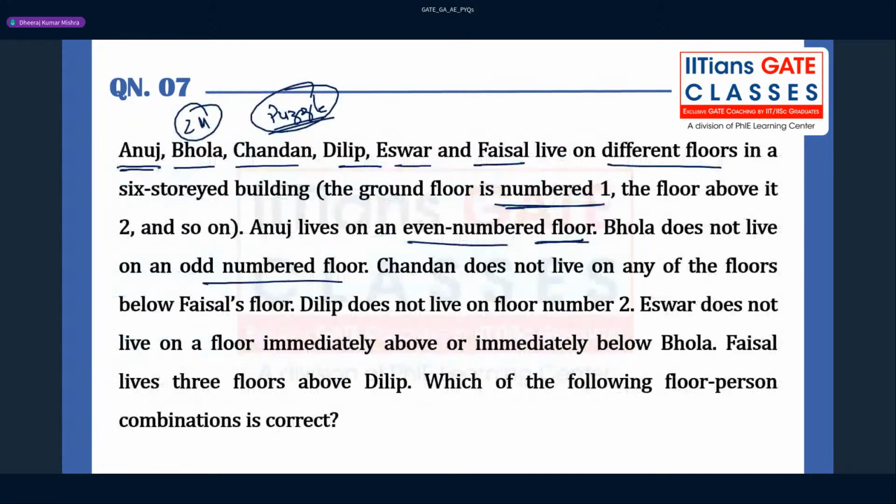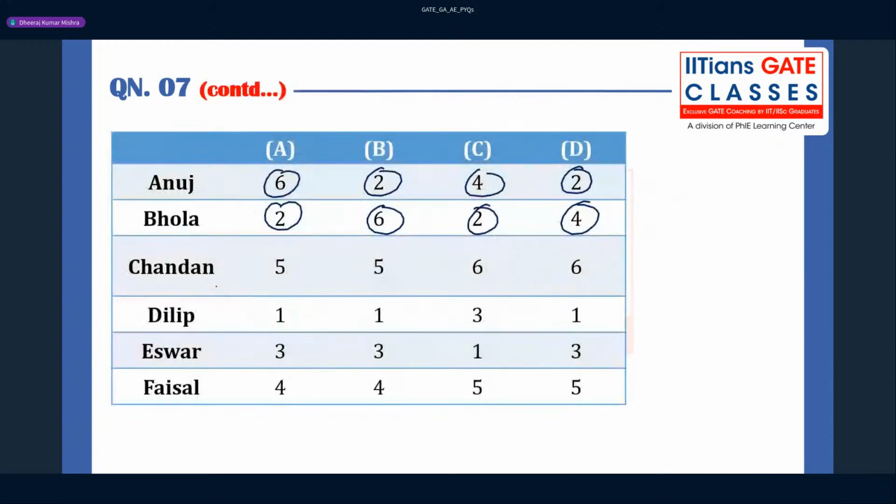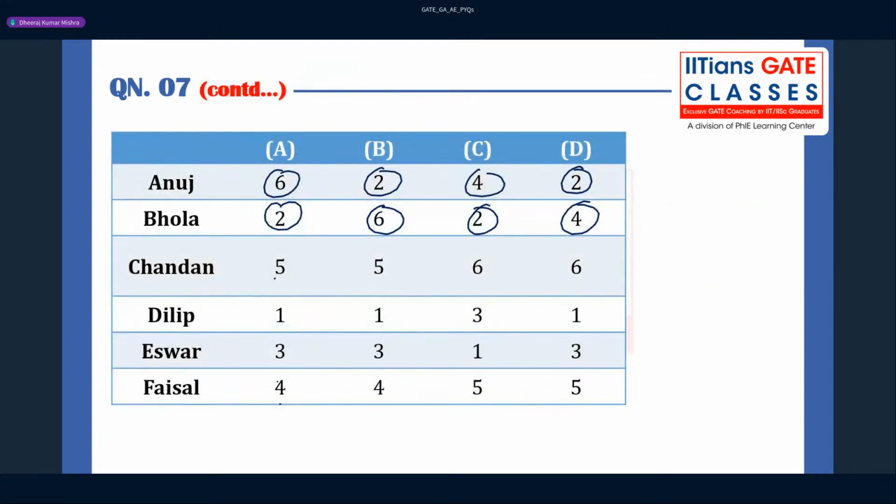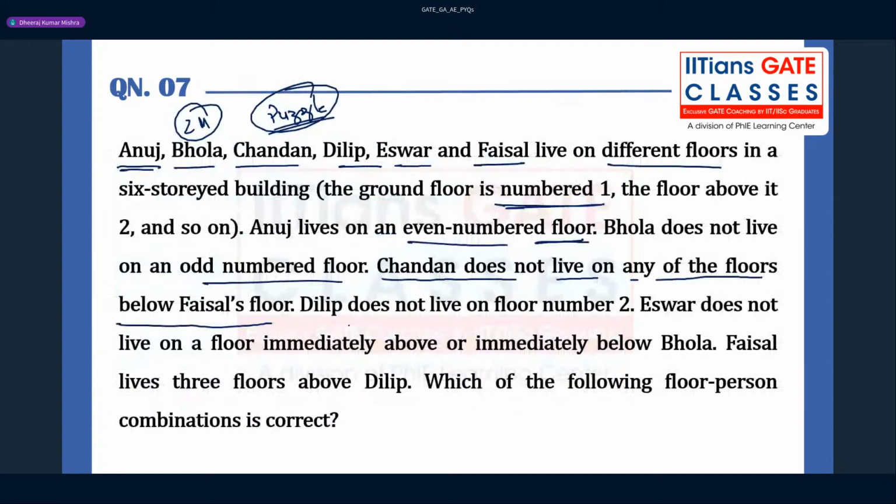Fine. Next statement is Chandan does not live on any of the floors below Faisal's floor, right? So you see, Chandan's floor is 5 and Faisal's floor is 4. So what they have written here is Chandan does not live on any of the floors below Faisal. So below Faisal means if Faisal is 4, Chandan is not going to stay below. So yeah, he is staying above only. You see everywhere, right? So it's fine. This condition is also okay, right?